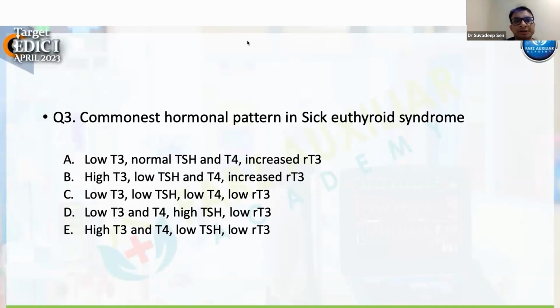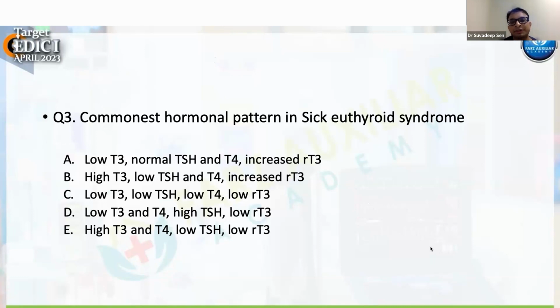Anybody? A, B, C, D, E. There are a lot of combinations given. Anybody? Low T3, low TSH, low T4 with low reverse T3. Okay. Anybody wants to differ, or everybody will go with C? Let's see. There is something in the chat box. Abu Mo has told A. Dinesh has told A. So the answer over here is A.